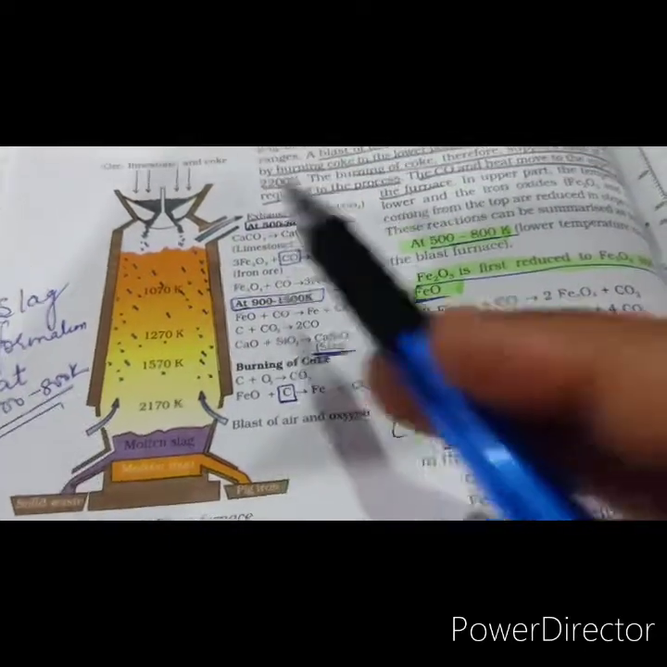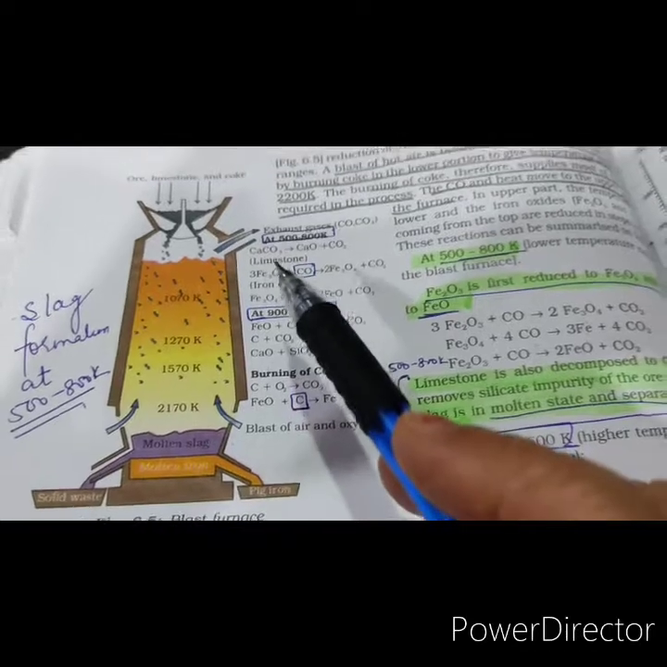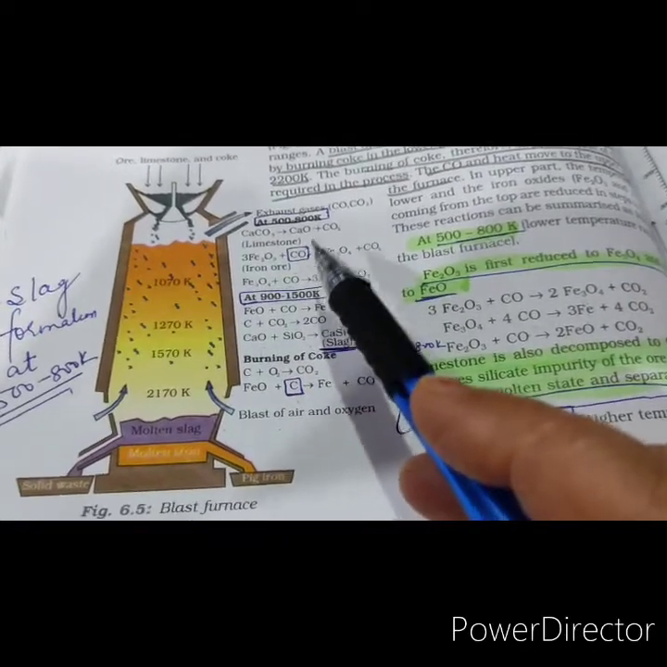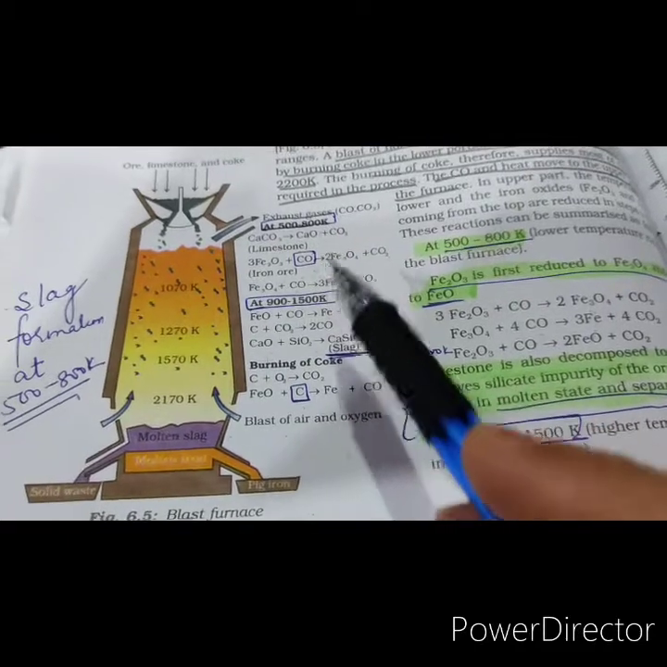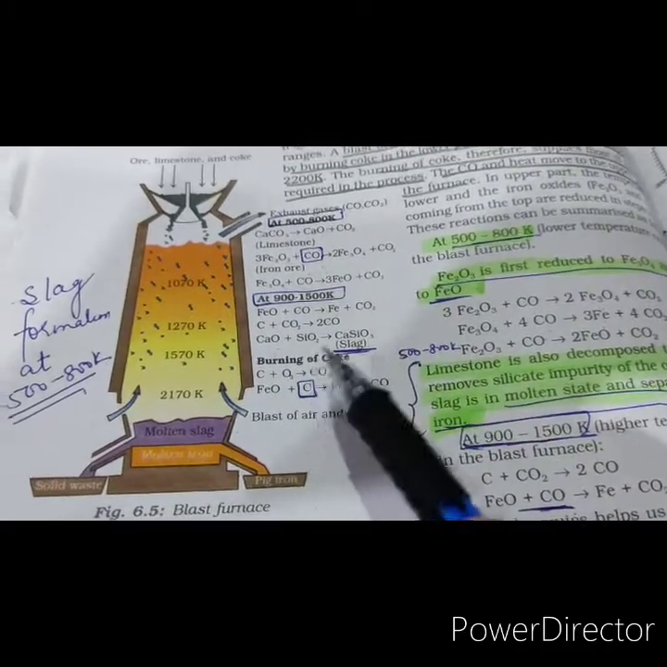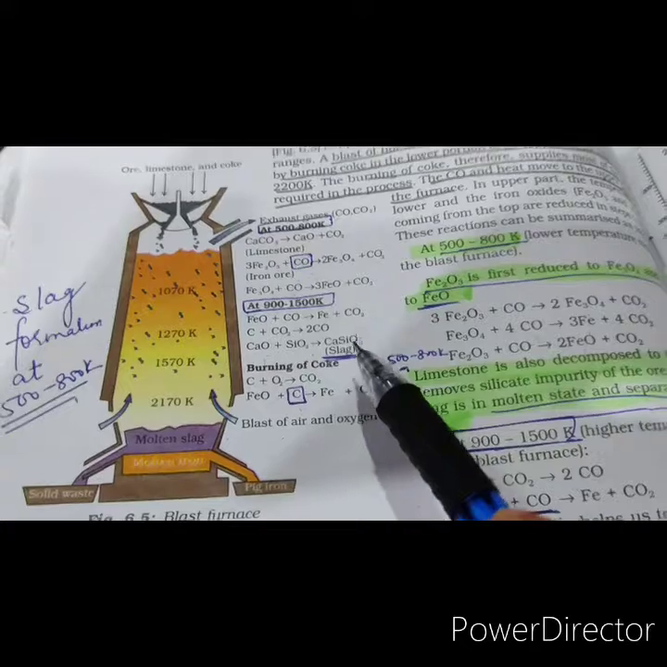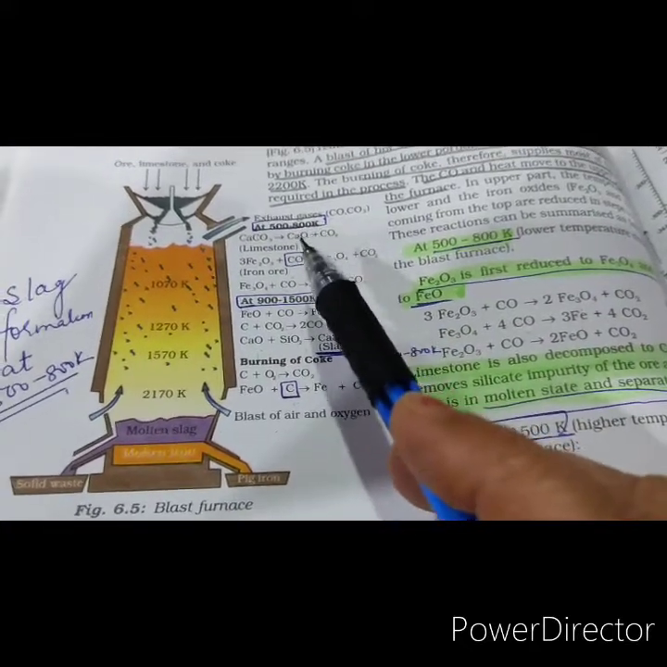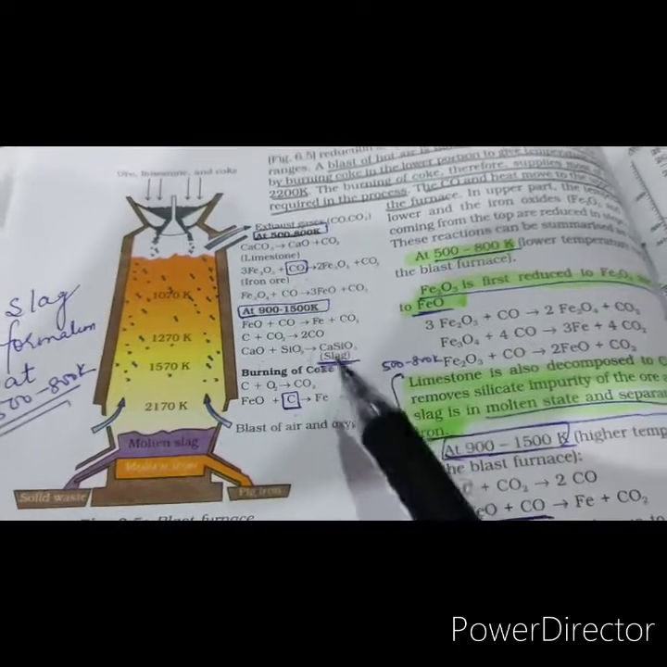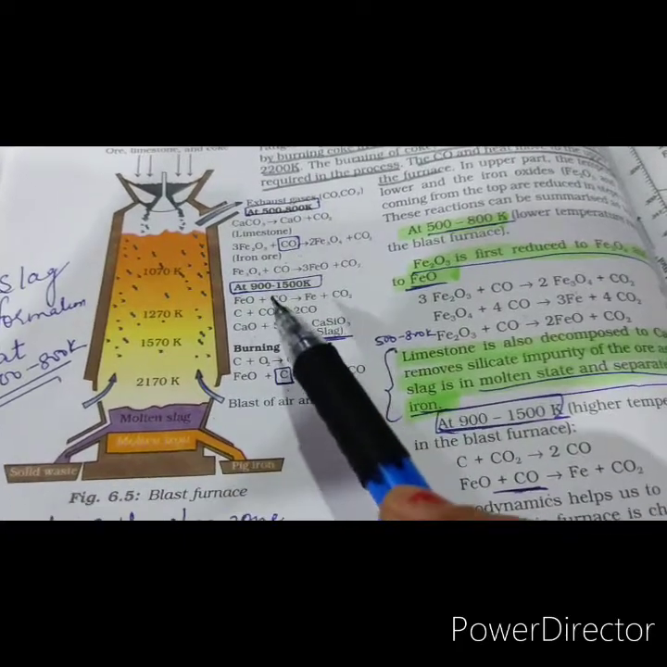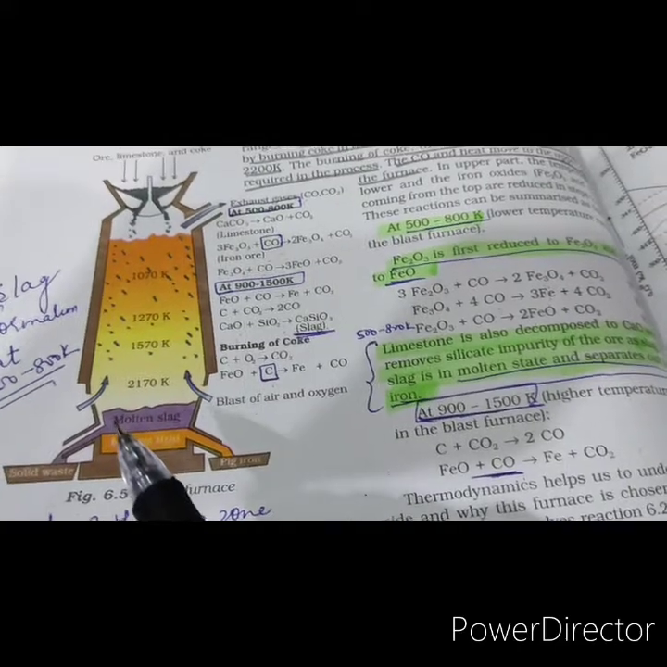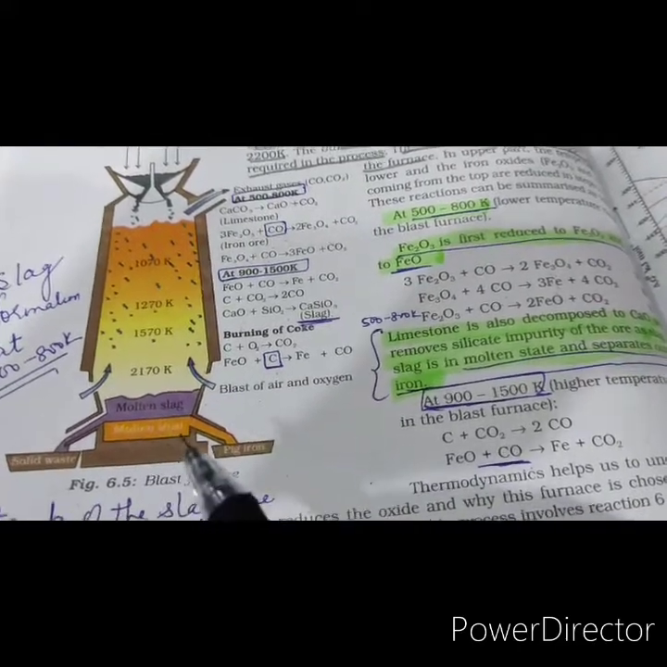Let's see first about calcium carbonate, the limestone which is added. It decomposes to form calcium oxide. This calcium oxide combines with the impurity silica to form the slag. Calcium oxide is formed in the temperature range of 500 to 800 Kelvin and slag is formed in the temperature range of 900 to 1500 Kelvin, and this molten slag can then be separated from the iron.